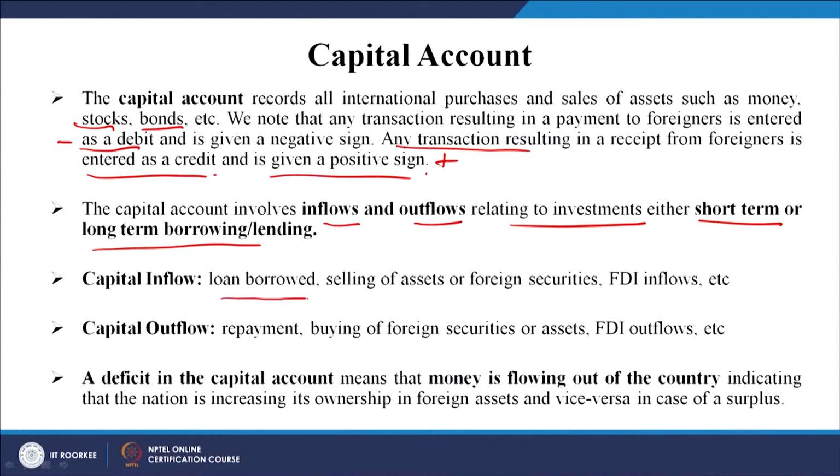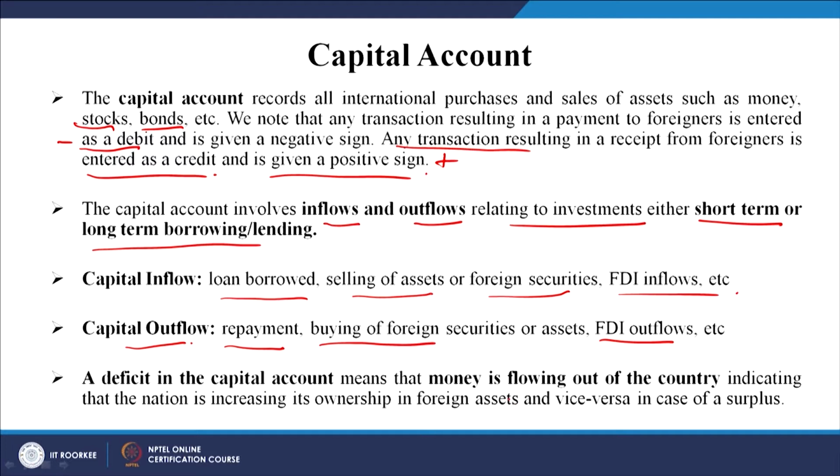Okay. Capital inflow: the loan borrowed, selling of assets or foreign securities, FDI inflows, etc., right. So, this is how the inflow happens. The capital outflow happens through repayment, buying of foreign securities or assets, FDI outflows, right. A deficit in the capital account means that money is flowing out of the country, indicating that the nation is increasing its ownership in foreign assets.